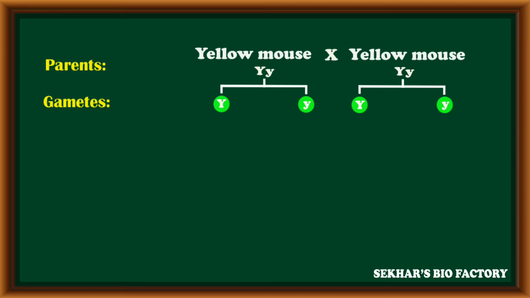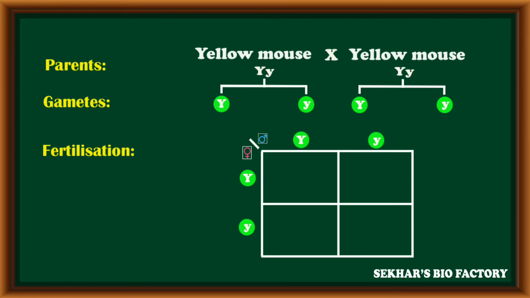At this time, 50% of gametes are with the capital Y and 50% of gametes are with the small y allele. These gametes are fused randomly with fertilization. The first combination becomes homozygous dominant, that is capital Y. Because of the homozygous dominant condition, it becomes lethal, or death, to yellow color mice, so such homozygous dominant yellow color body mice die.